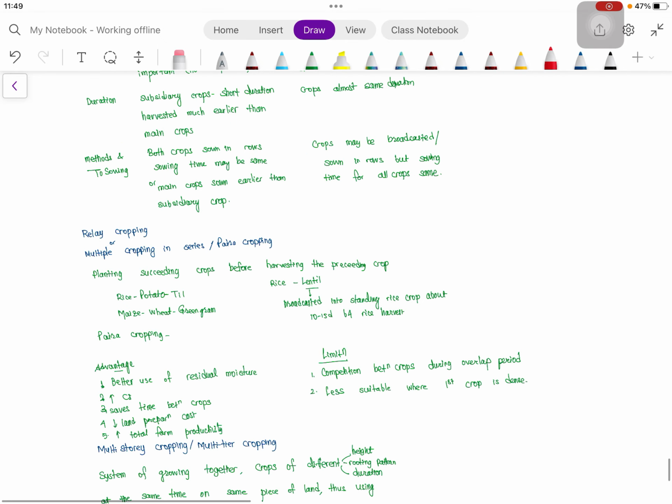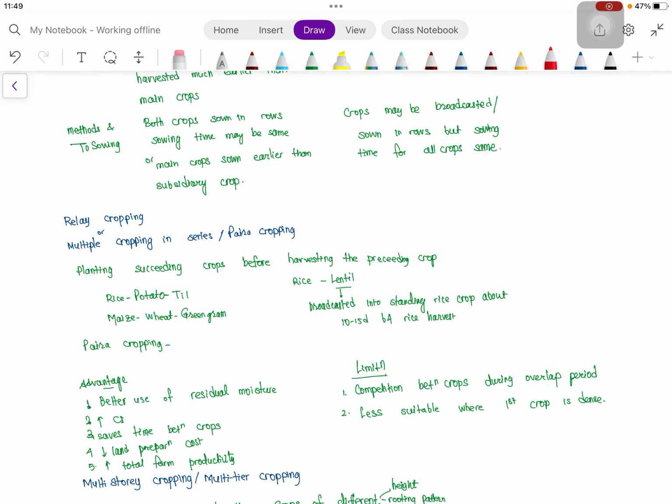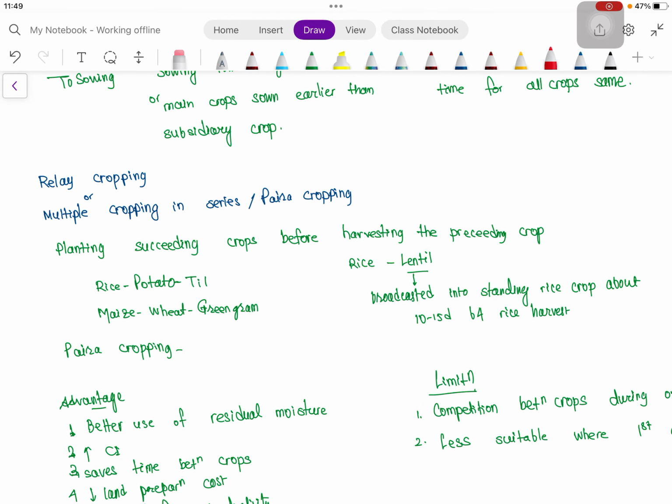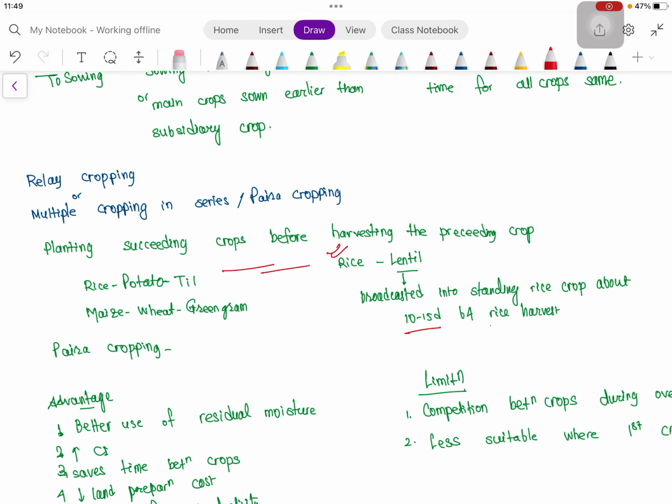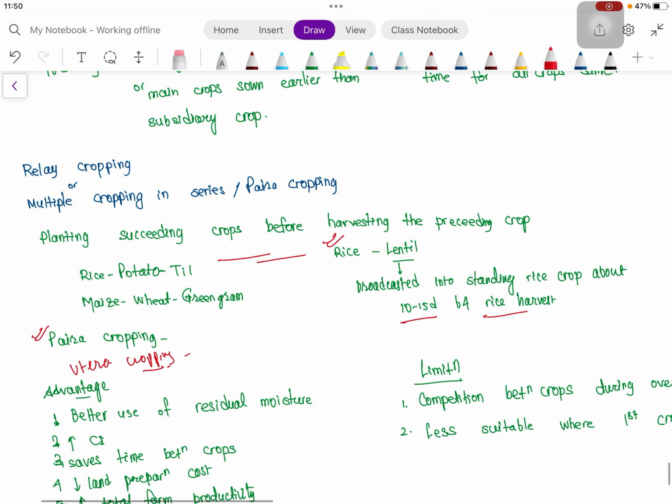Then coming to relay cropping or multiple cropping. As we know, it is planting the succeeding crop before harvesting the previous crop, as in a relay race. For example, in eastern India, rice then lentil: before harvesting of rice, lentil is broadcasted, 10 to 15 days before the rice harvest. In eastern India it is called paira cropping. In central India, say in Madhya Pradesh and Chhattisgarh, it is called utera cropping. Rice-lentil, rice-gram, rice-green gram are examples of paira cropping.